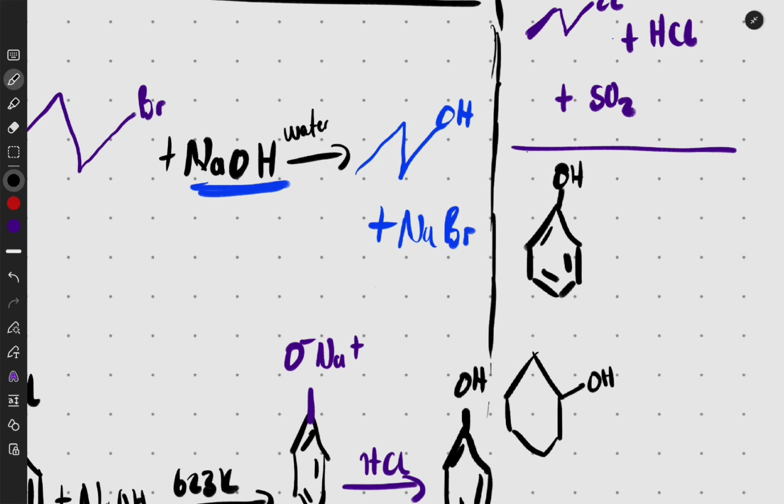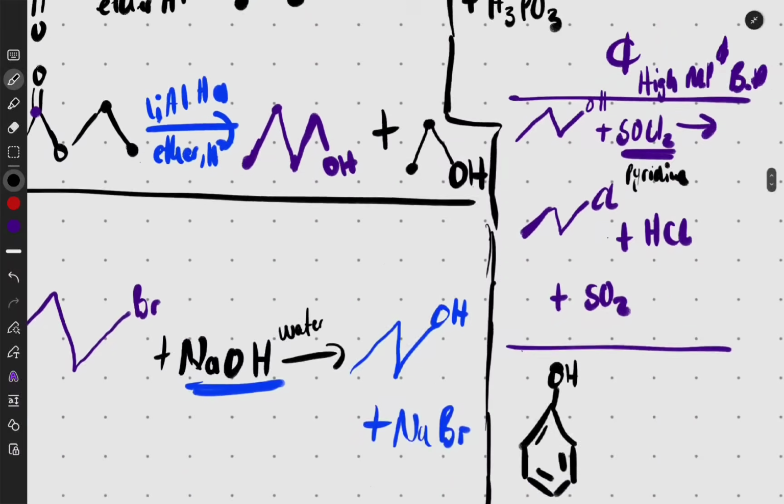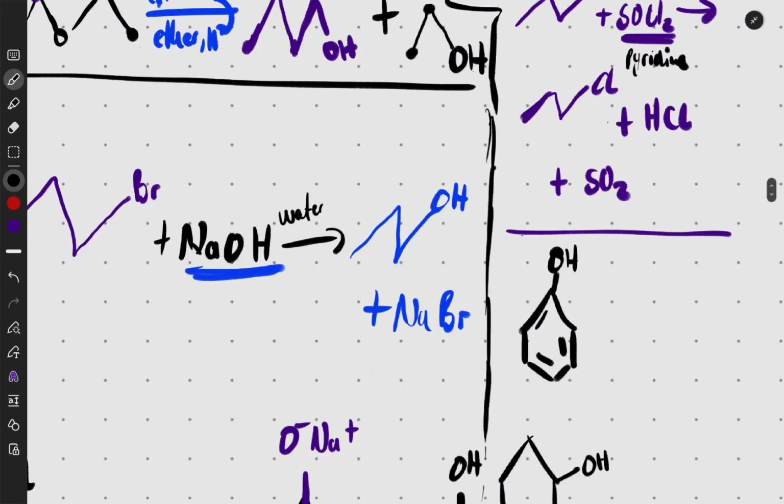Then here, even if there's nothing else, you can use SOCl2. You can use PBr3. When you use SOCl2, remember to write pyridine at the bottom, okay? Thionyl chloride, you can use them. But you can't use HCl or HBr, they won't work, but they will work for tertiary alcohols, okay?